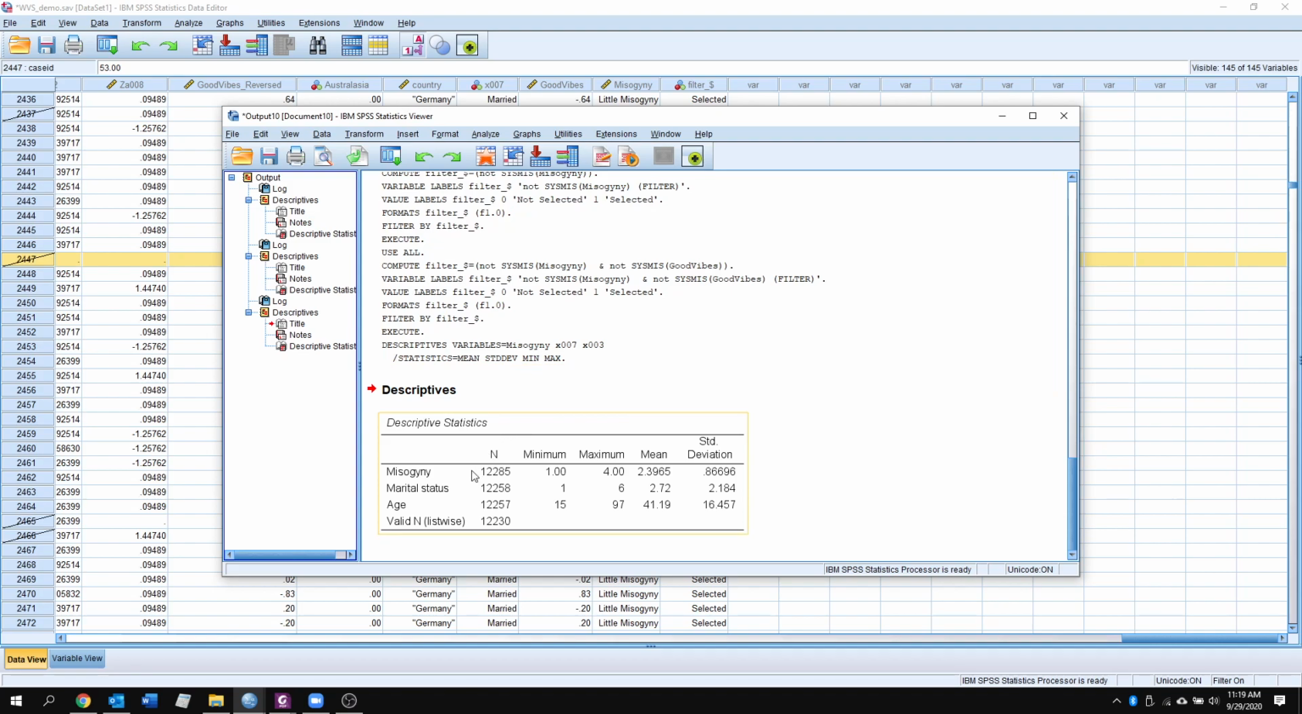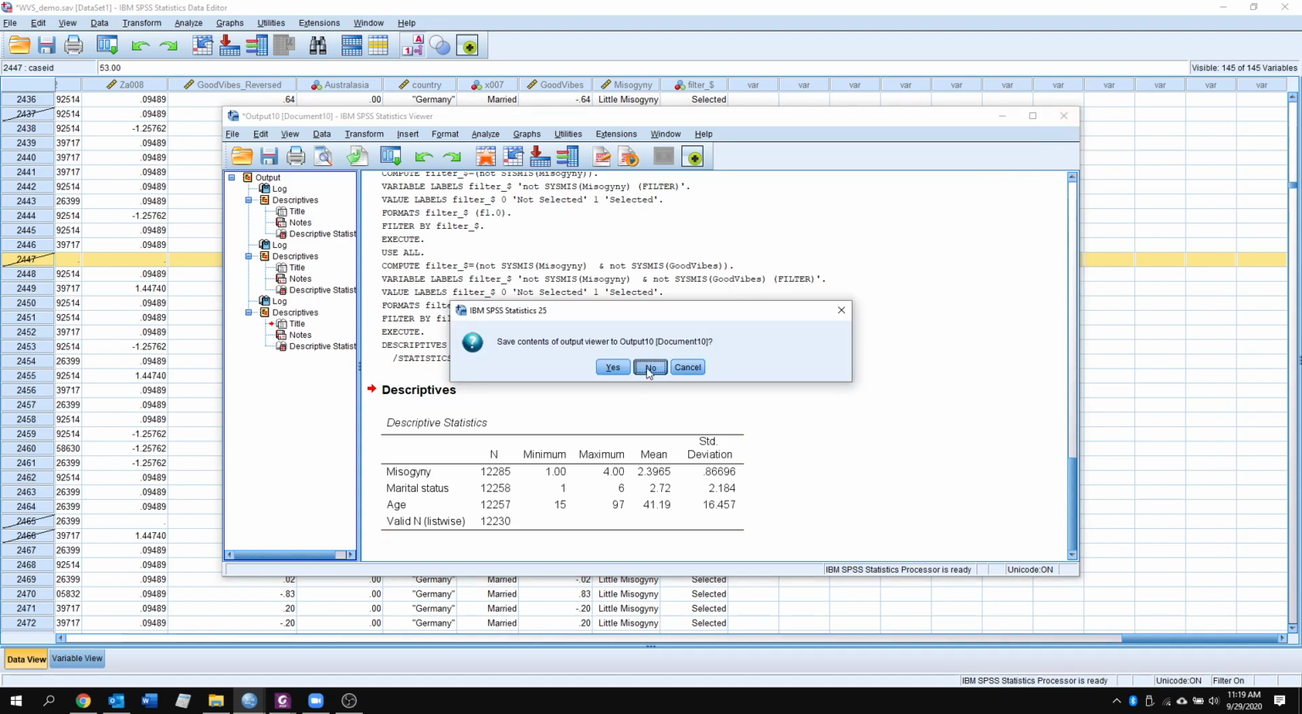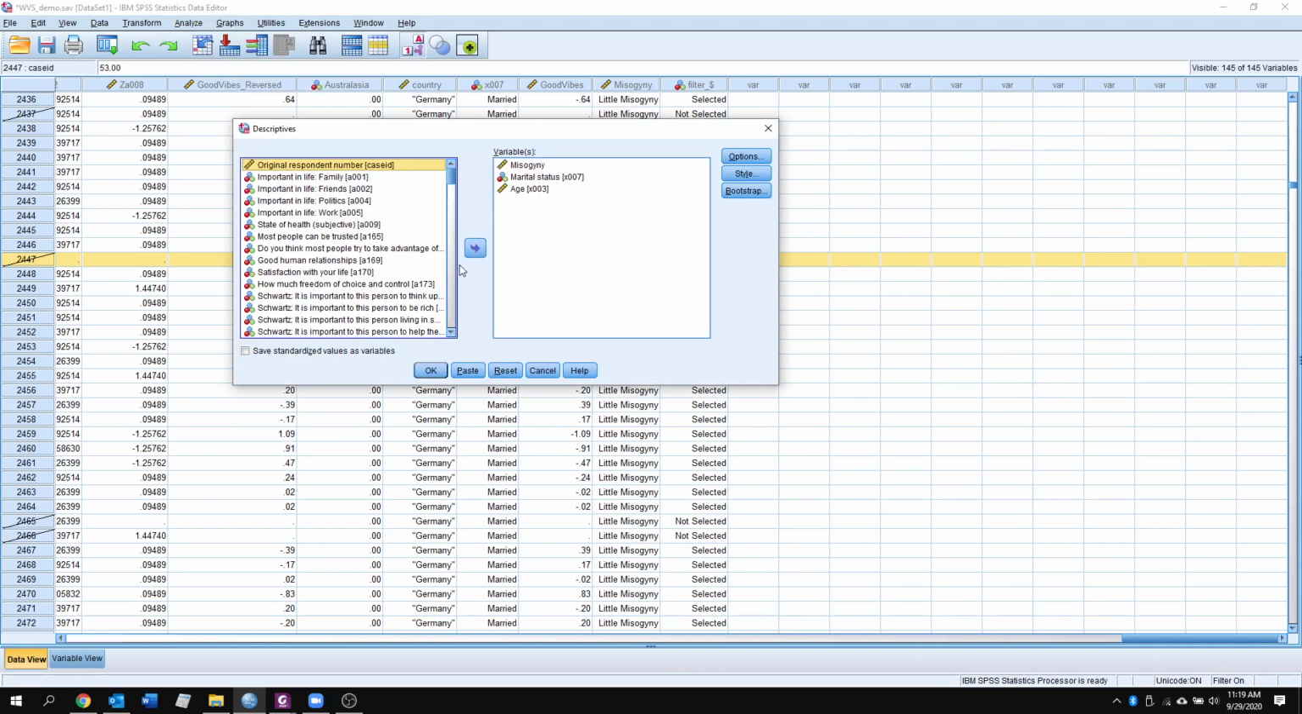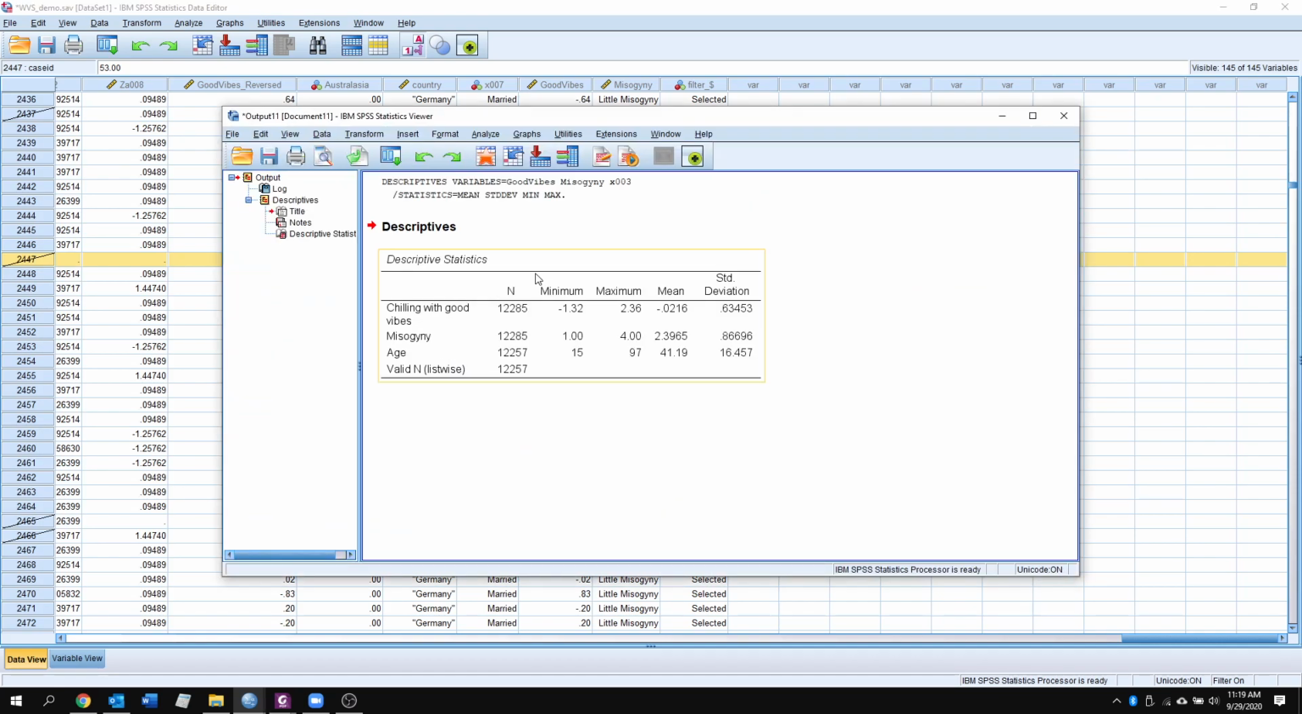and notice that the N value for the misogyny and marital status is 12,285. Wow, that's... Oh, okay. I'm sorry. We're going to try that one more time. We are not interested in marital status. We are interested in chilling with good vibes, and we're interested in misogyny, and we're going to throw in age as well. And we'll click OK. Okay, here's what we want.